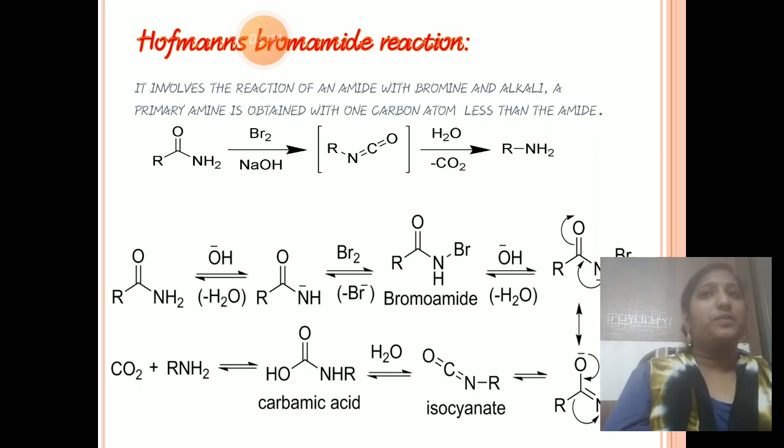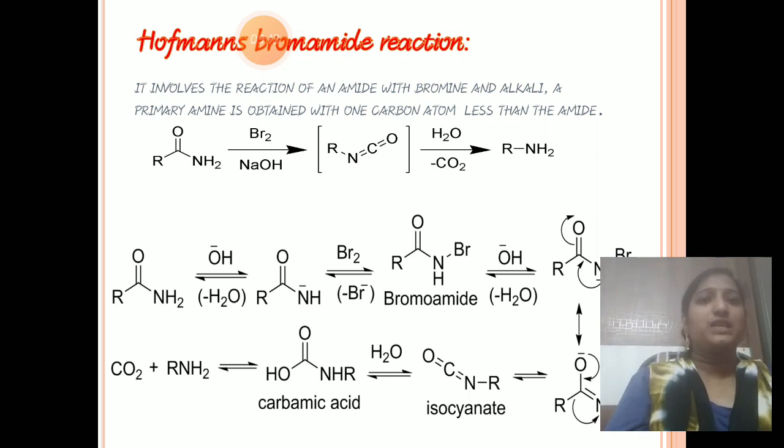A primary amine is obtained with one carbon atom less than the amide, not phthalimide. So see here, we can take amides. They react with bromine in presence of NaOH. So it gives what? Amines. It reacts with bromine and gives the R-N-C=O group. So finally on hydrolysis, loss of CO2 takes place, and it gives amines.